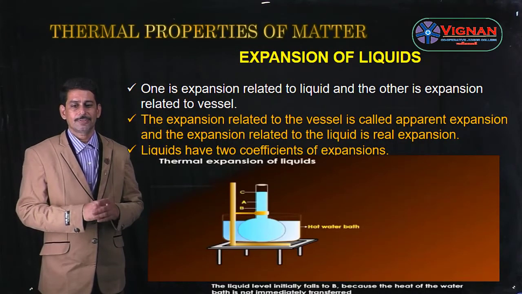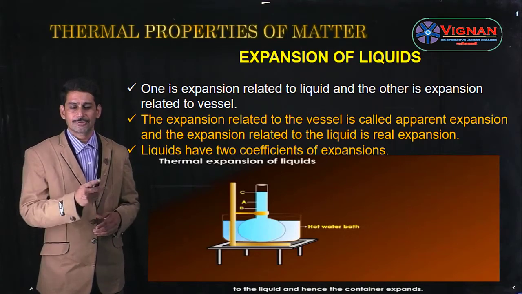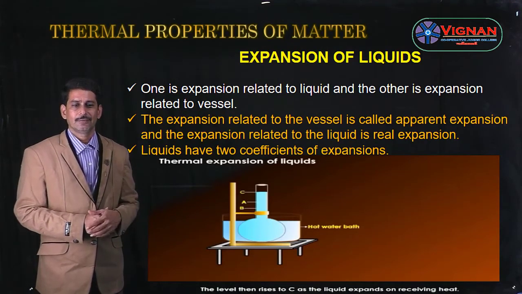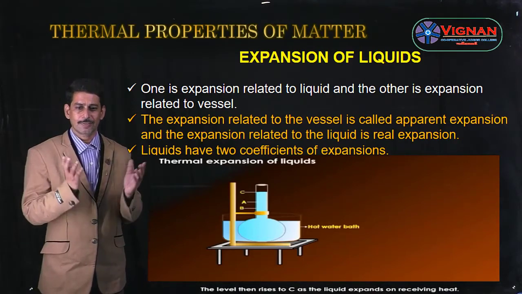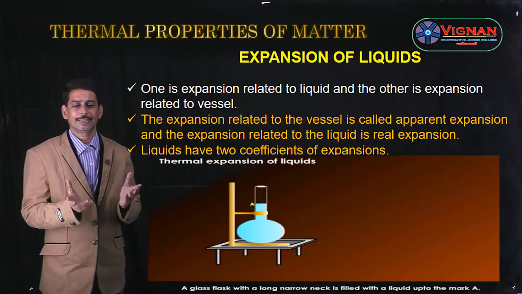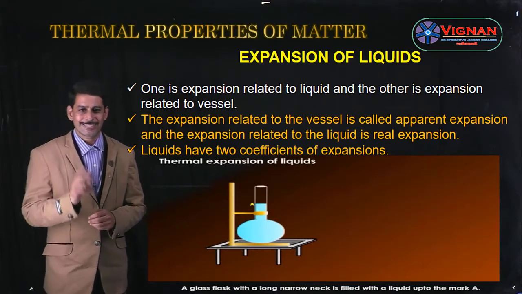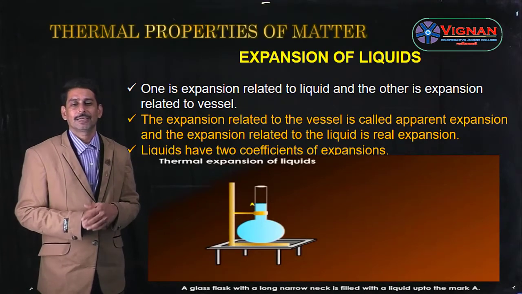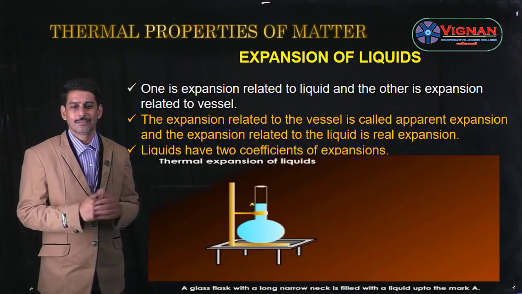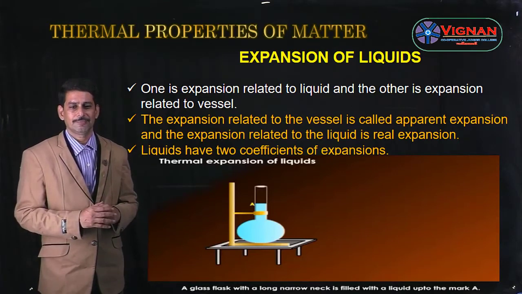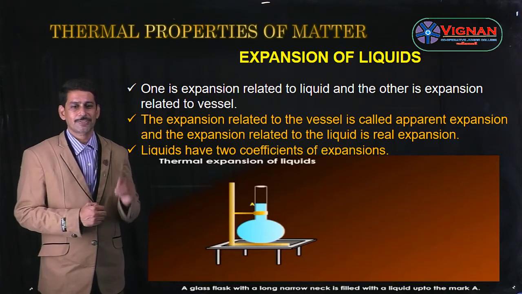Since the liquid is always taken in a vessel, liquids have two volume expansions. One is the expansion related to the liquid, whereas the other is the expansion related to the vessel. The expansion related to the vessel is called the apparent expansion of the liquid, whereas the expansion related to the liquid is called the real expansion of the liquid.